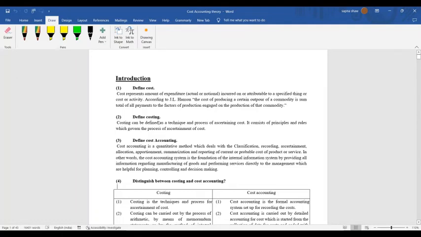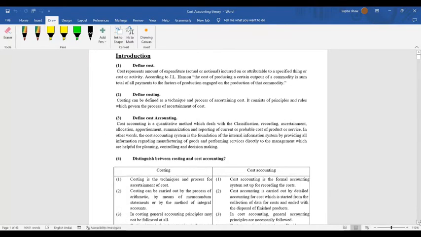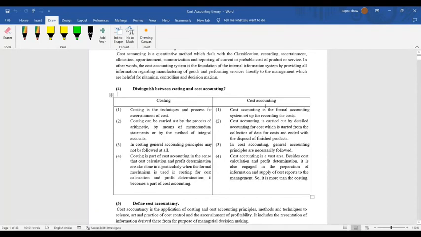And costing is a technique, an informal way of calculating or ascertaining the cost. The difference between costing and cost accounting is that costing is an informal way of ascertaining the cost, while cost accounting is a formal way, with proper rules and regulations that we have to follow while maintaining cost accounting.